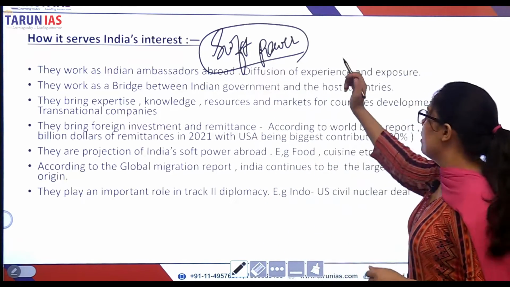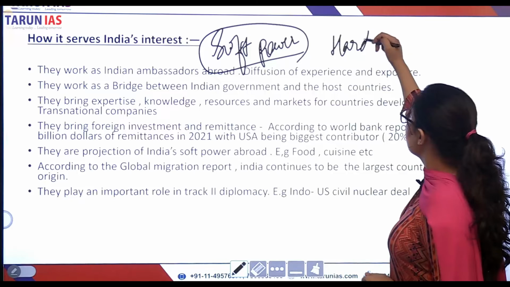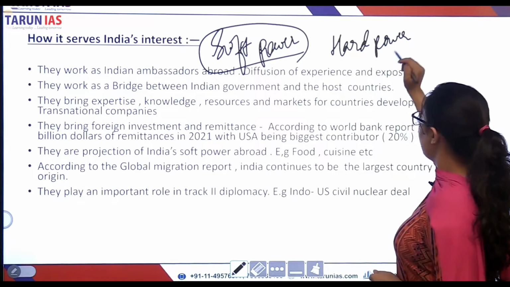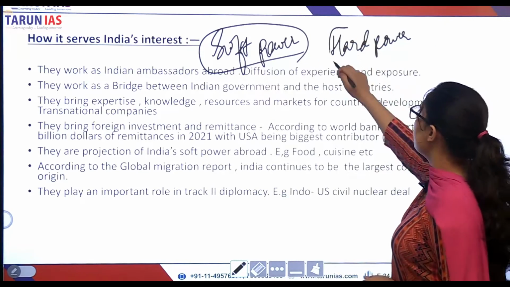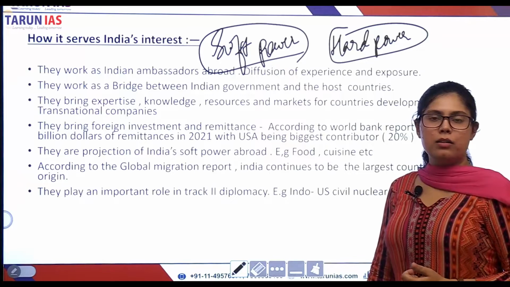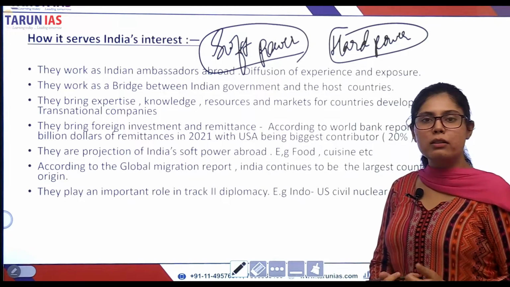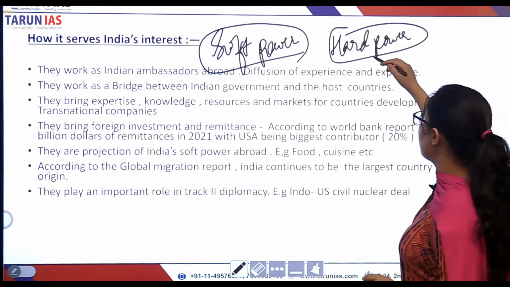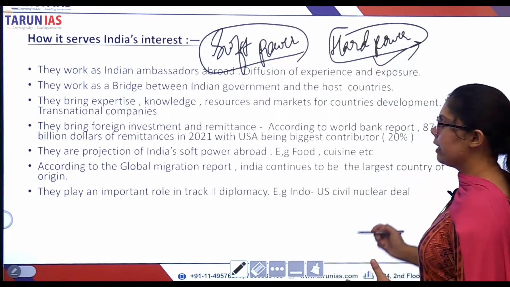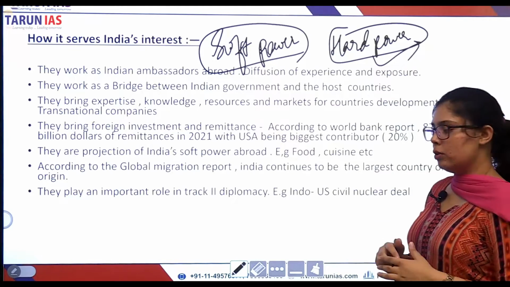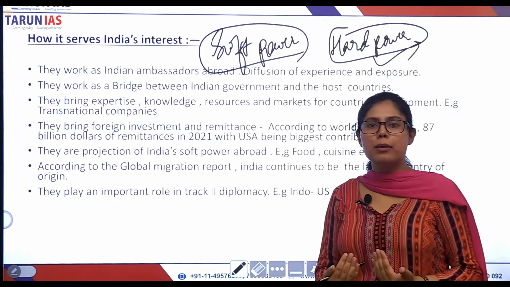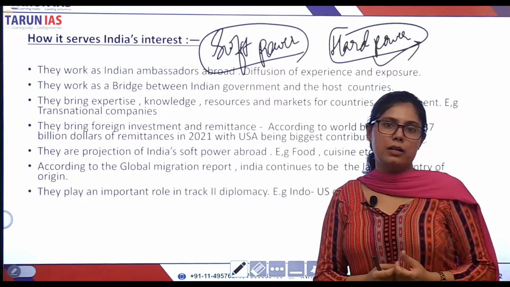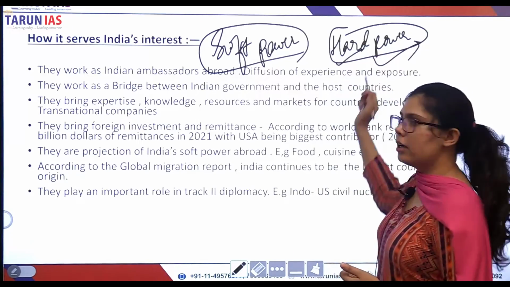There is hard power and there is soft power. Hard power is the military display, the arms and ammunition, the military strength of a country. What is the strength of its military? How many high-tech and advanced arms, ammunition and weapons does a country have? That constitutes hard power.